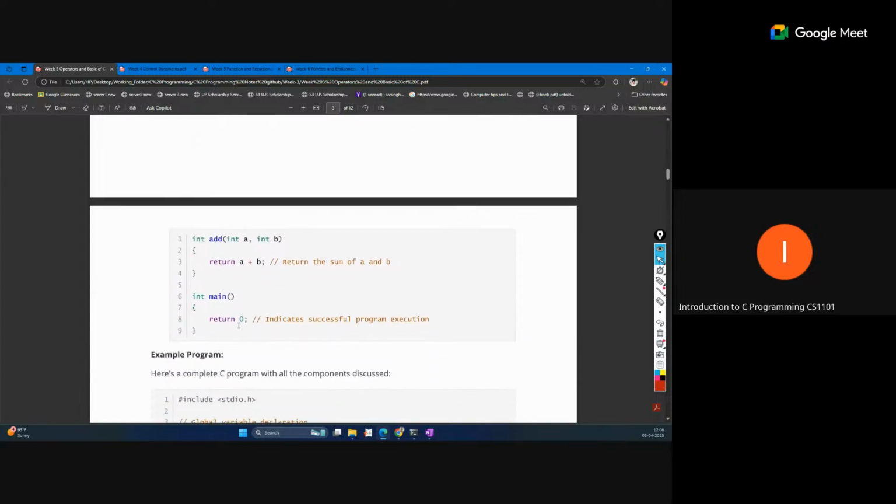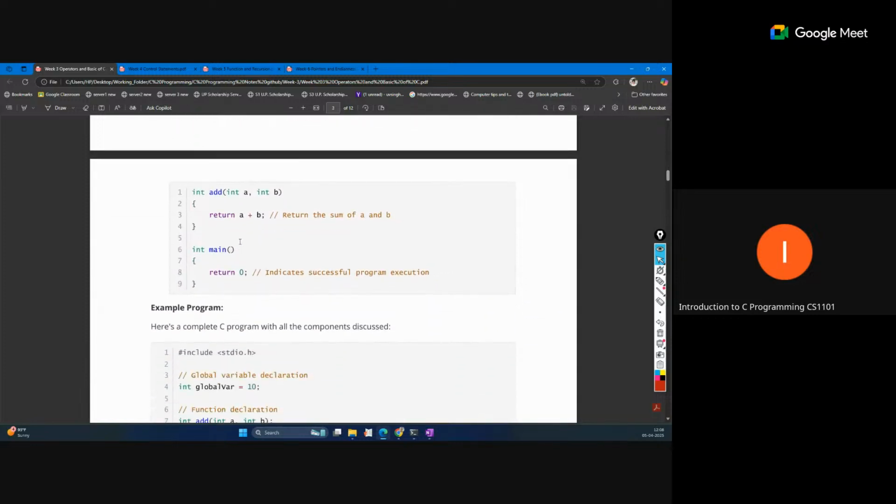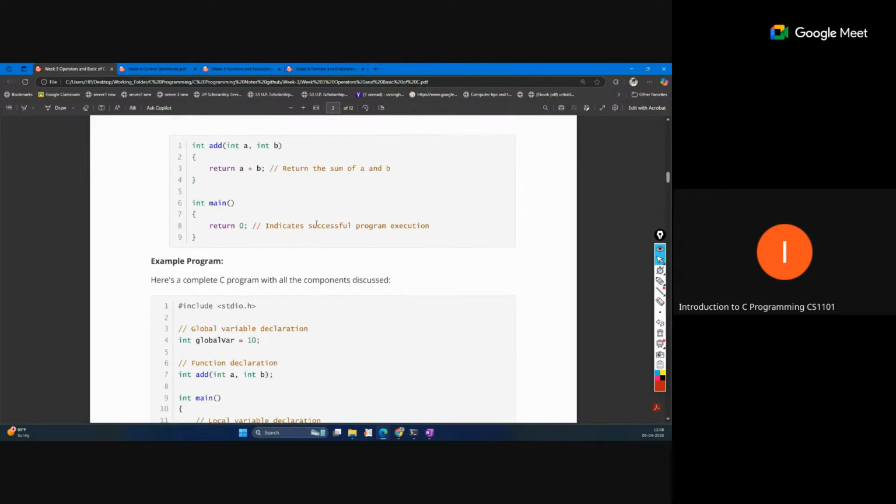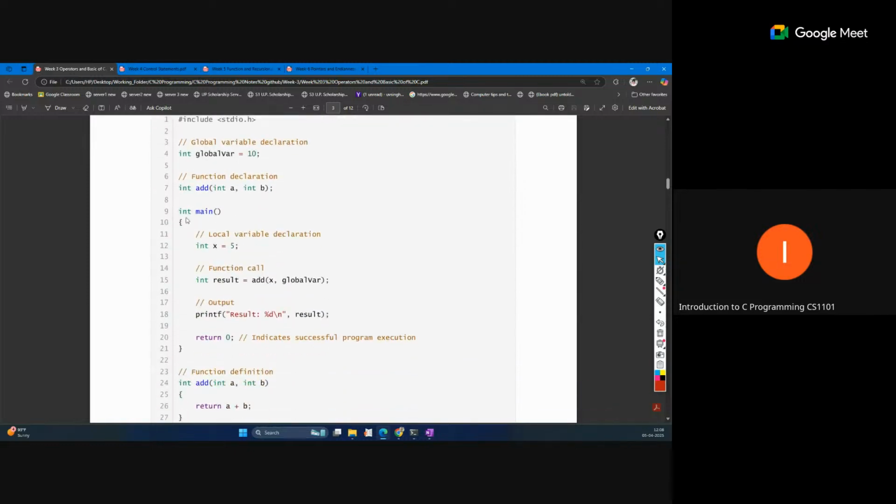Now you can see this add function is mentioned, and it is returning some value, a plus b. It takes two inputs, integer a and integer b, and returns the result. The main function is not completed here. Suppose this is the example.